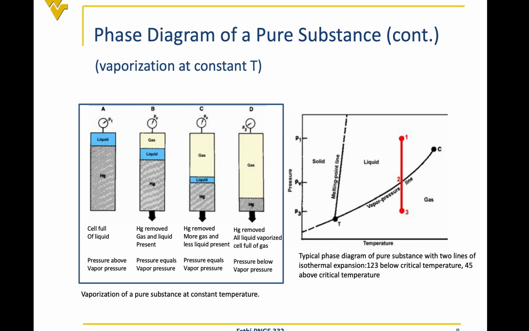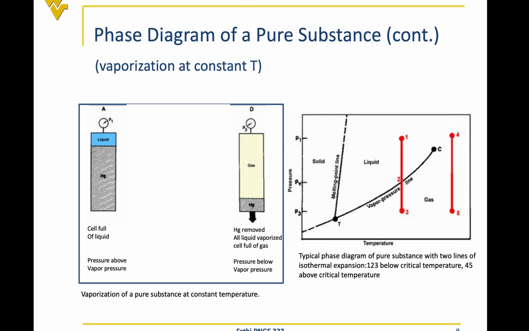This pressure, the bubble point pressure, is equal to what we call the vapor pressure, and that's equal to the dew point pressure for pure substances. Because as we said, the pressure will stay constant from the time the first gas bubble comes out of the liquid until the last droplet of the liquid goes to the gas phase. Okay? So this experiment can also be done at a temperature above the critical temperature.